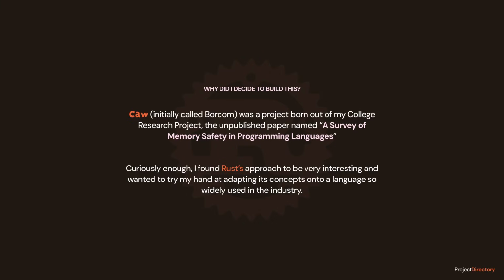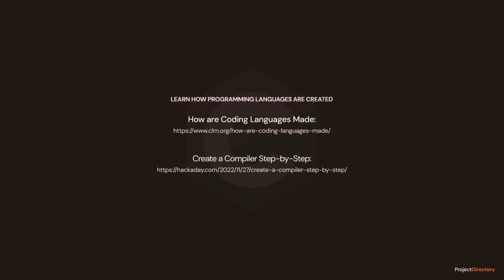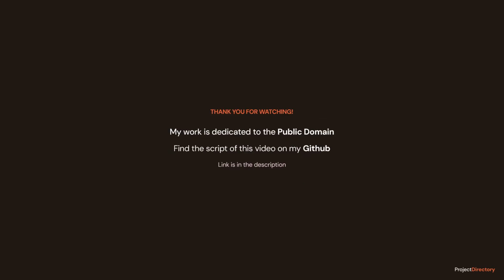And that's crazy. If you're interested in compilers, don't start by trying to build LLVM. Start by building a linter. Start by building a syntax highlighter. Start by building Cor. The source code for Cor, initially called Borcom, is available in the description.